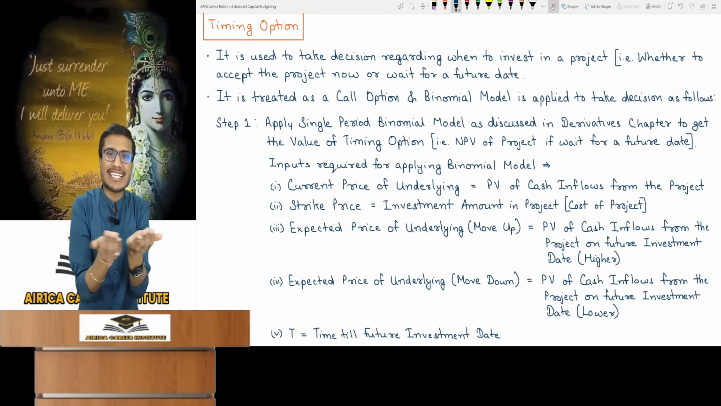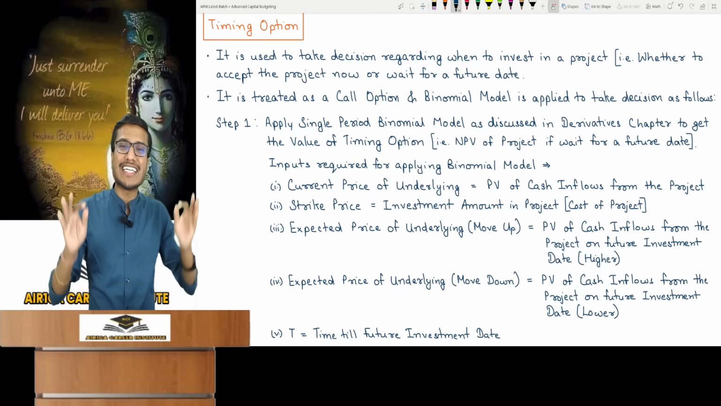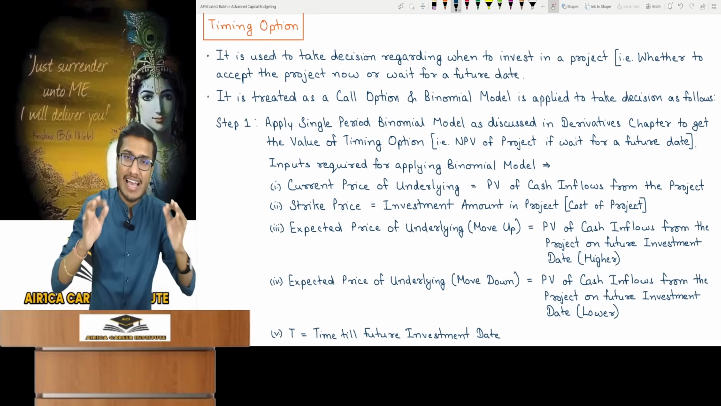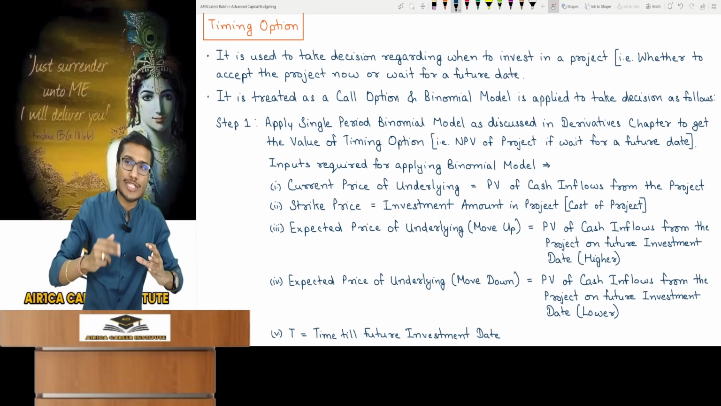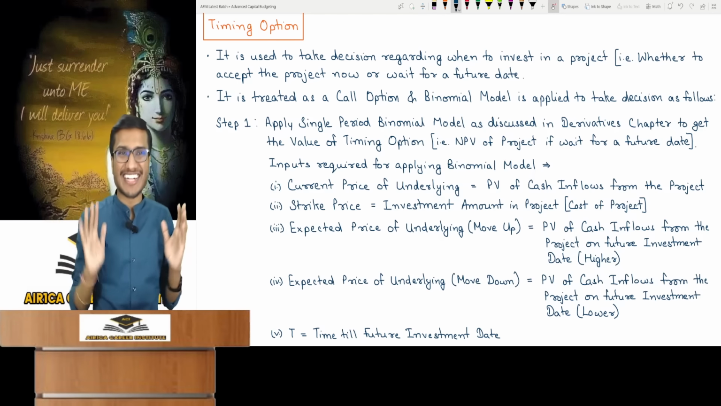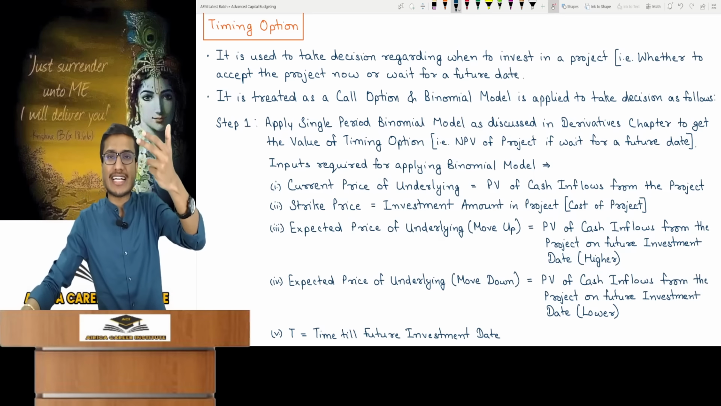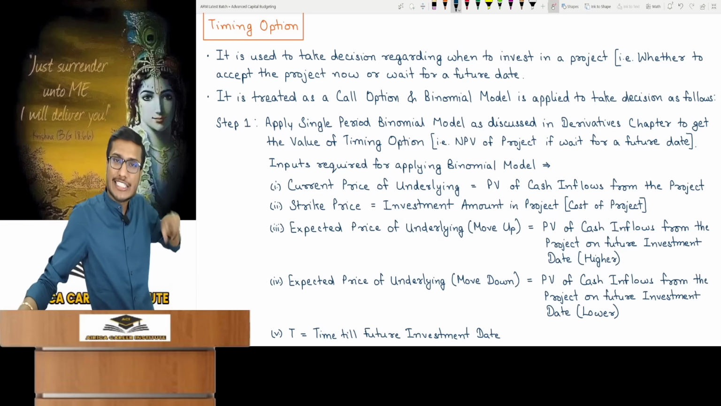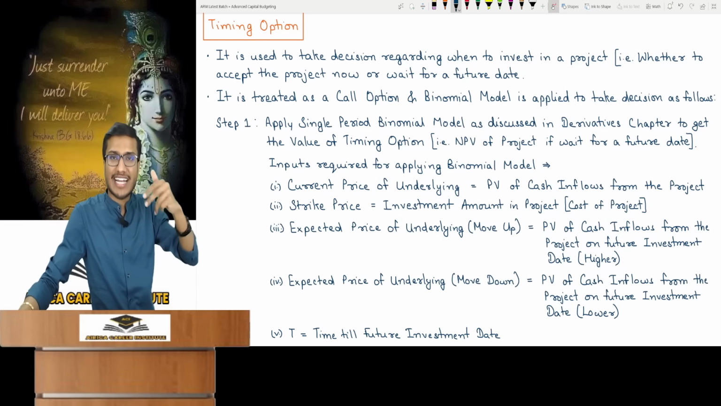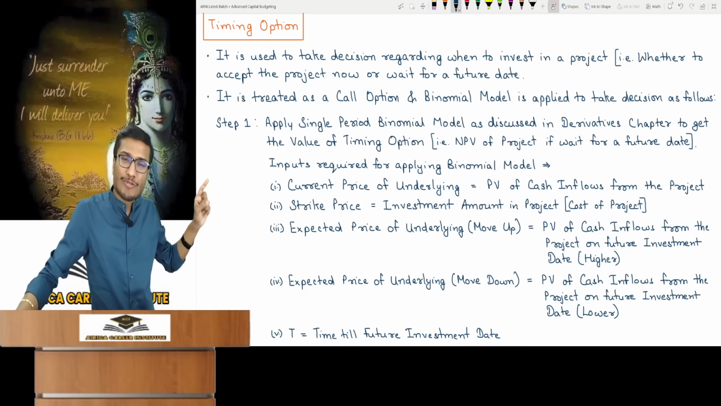What is the value of the timing option here? It means, what is the NPV seen today if I accept the project after 1 year? What NPV would be visible at time 0 if you wait for a future date? So you will get that, okay?